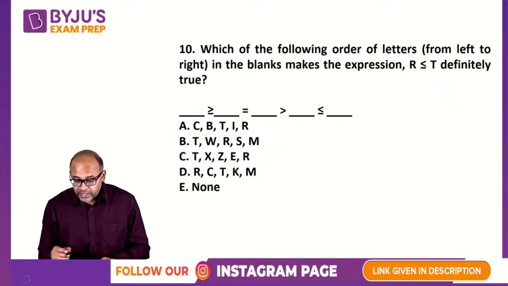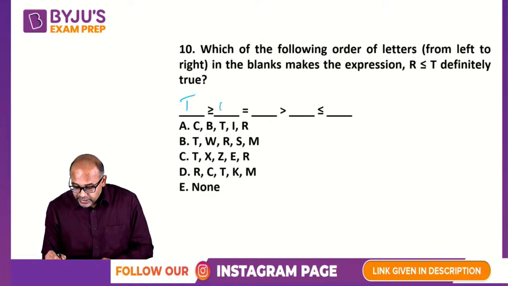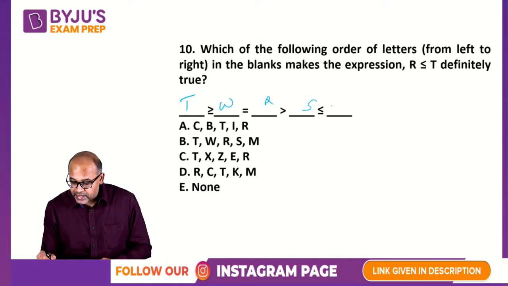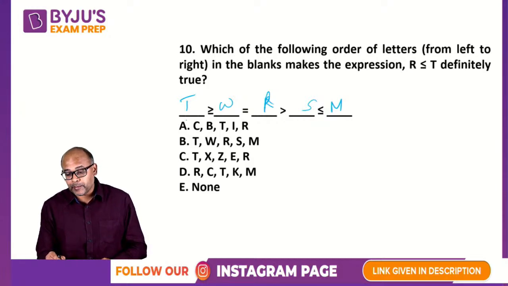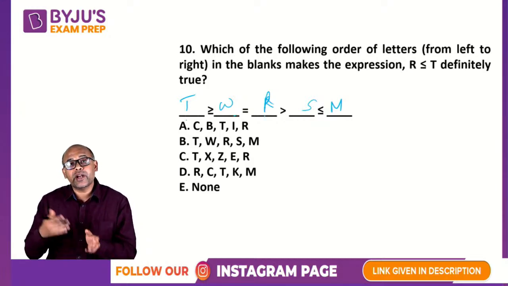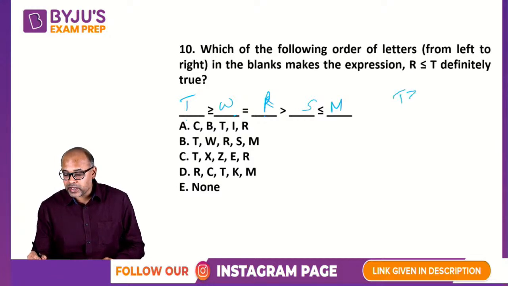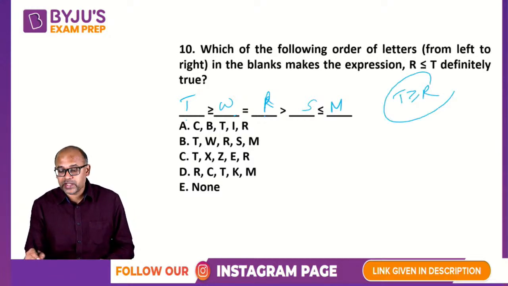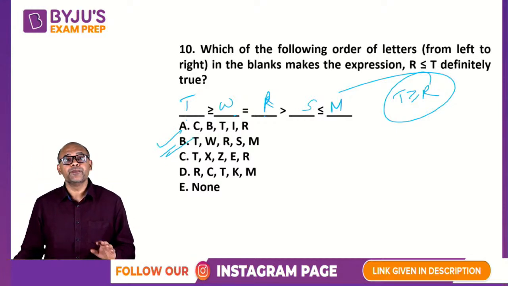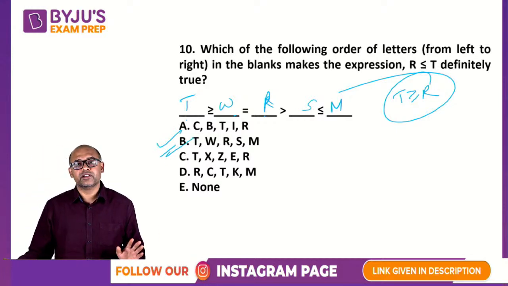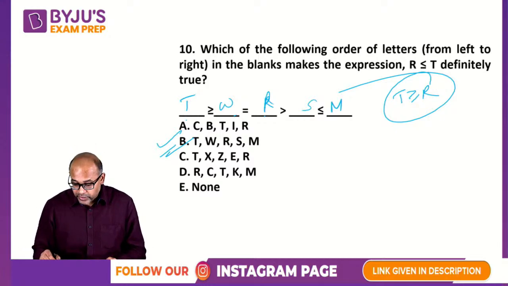If you look at option B, if you put B here, T, W, R, S, M. This basically says T is greater than W, but W is equal to R. If W and R are equal, then T should be greater than or equal to R, which is what they are asking. Hence option B is correct. Okay, clear? Very, very simple question. These are sitters. You should not leave these kind of questions. Let's move on to the next question.